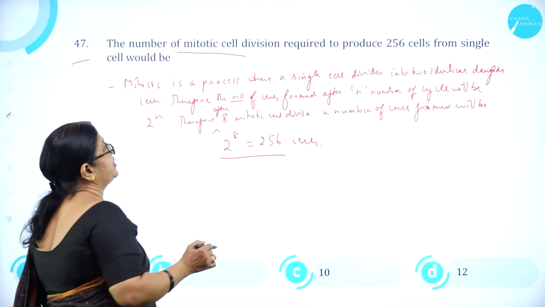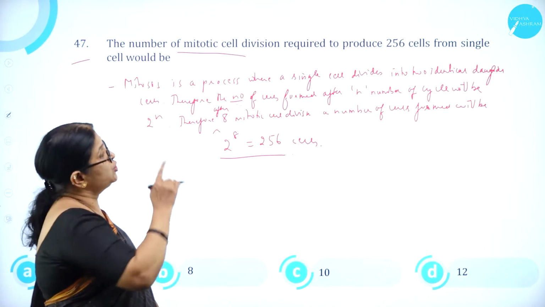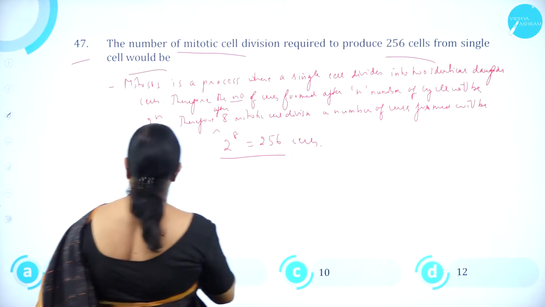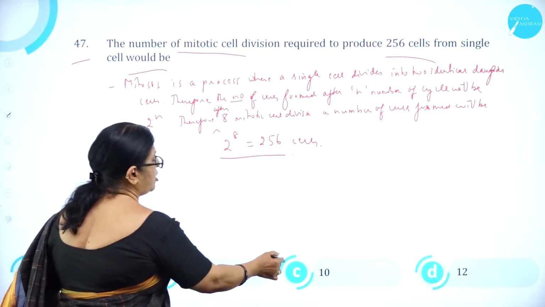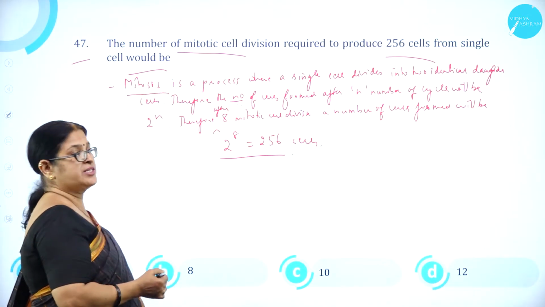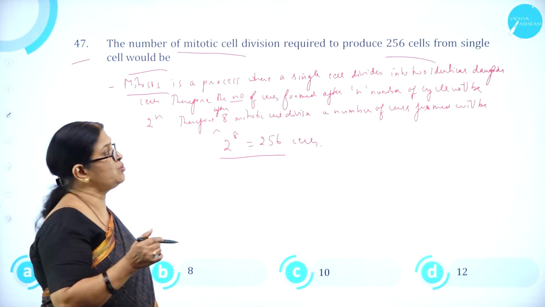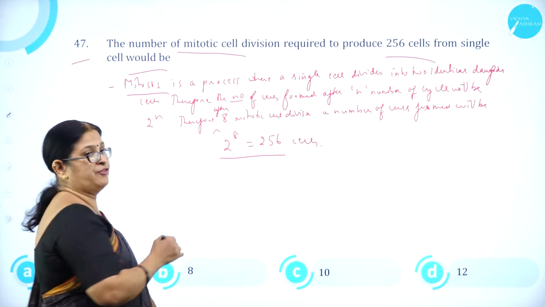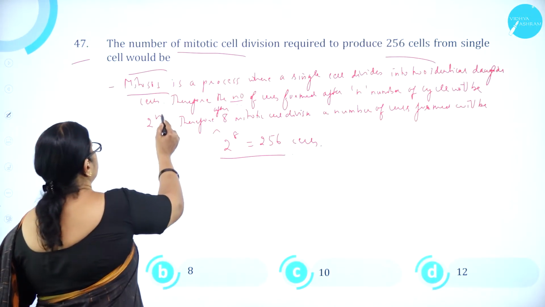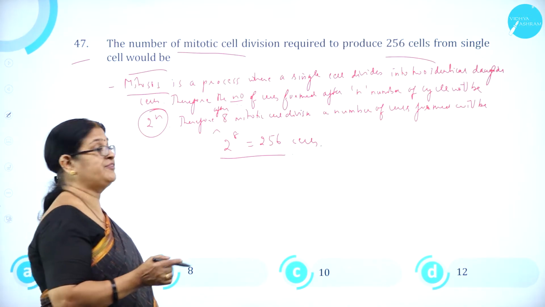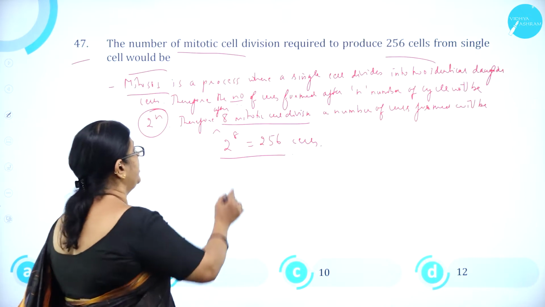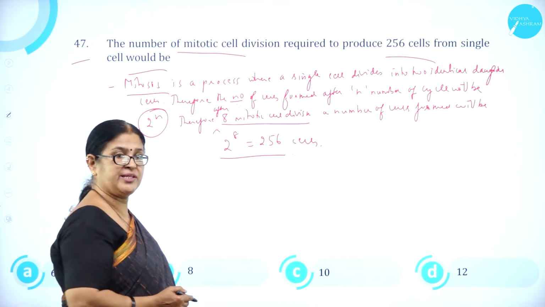The number of mitotic cell division required to produce 256 cells from single cell would be option A 6, option B 8, option C 10 and option D 12. Mitosis, as we know, is a process where a single cell divides into two identical daughter cells. Therefore, the number of cells formed after n number of cycles will be 2 to the power n. Therefore, after 8 mitotic cell divisions, the number of cells formed will be 2 to the power 8, which will give rise to how many cells?